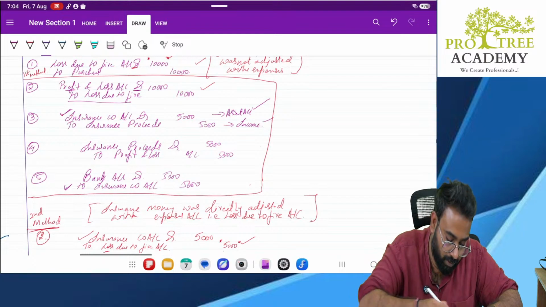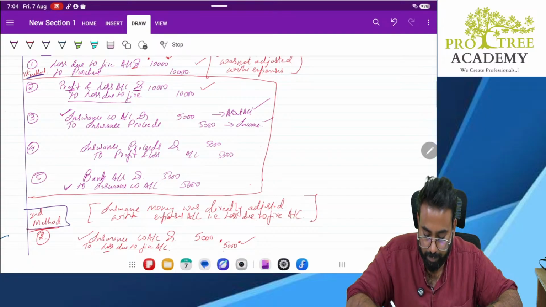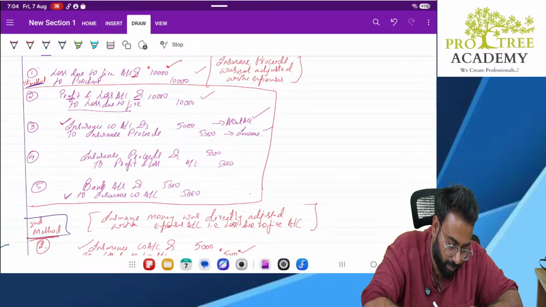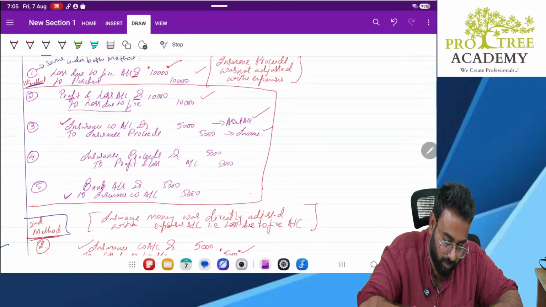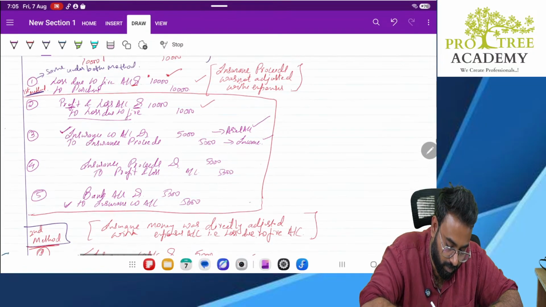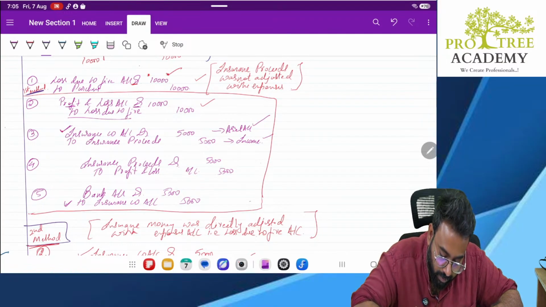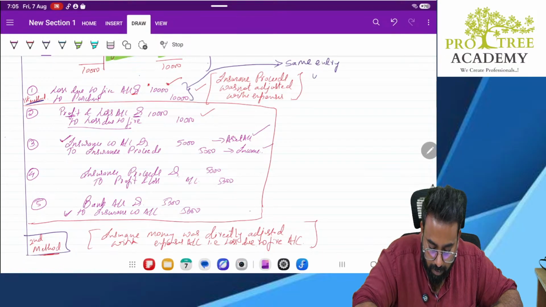This is your first method. This is your second method. This entry remains same, same under both methods. I'll write down in a right manner so that you don't forget it. Same entry under both methods.